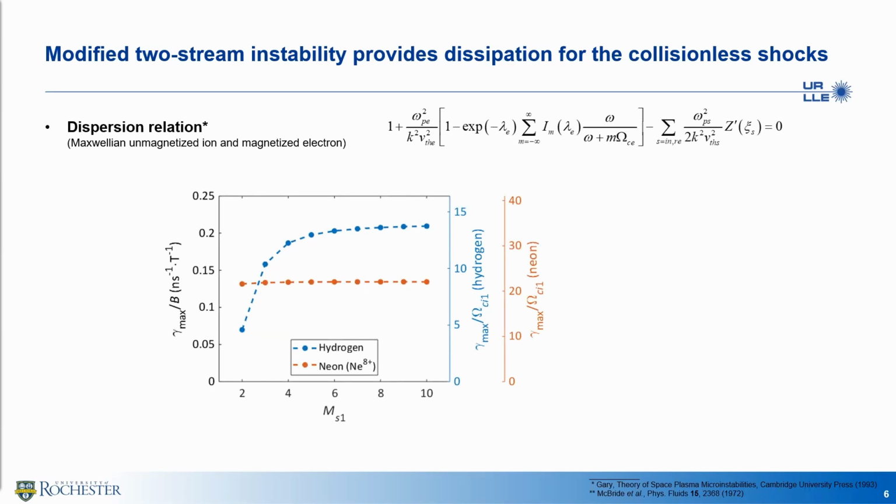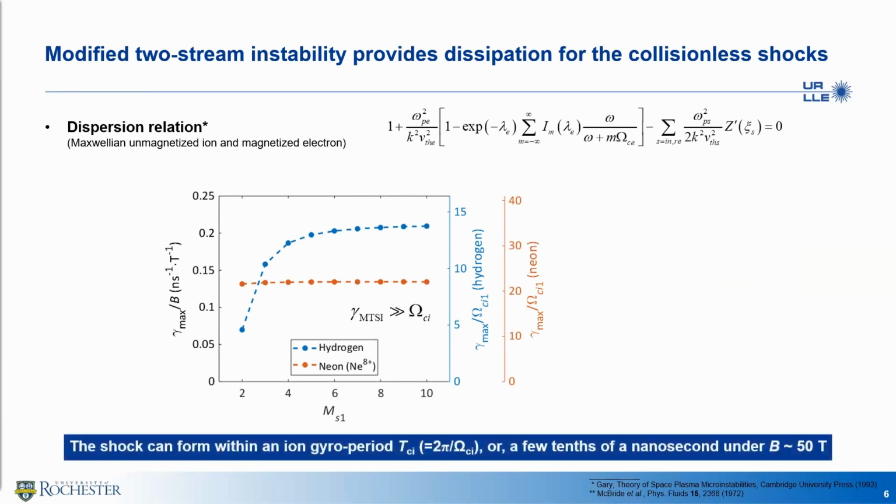For hydrogen, Mach 4 can almost reach the plateau of the growth rate, while neon is insensitive to the Mach number. On the right axis, the growth rates normalized by two ion gyrofrequencies, we could see that the growth rates of MTSI are much larger than the ion gyrofrequencies.